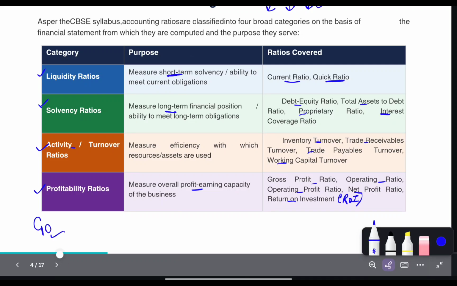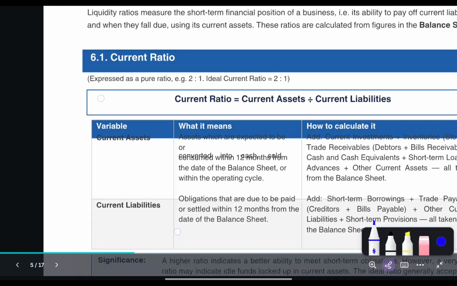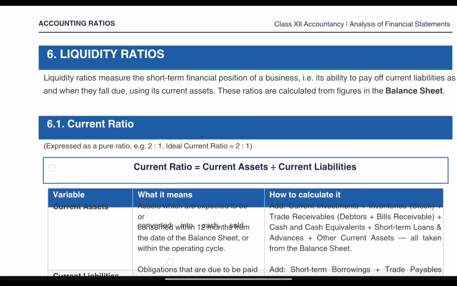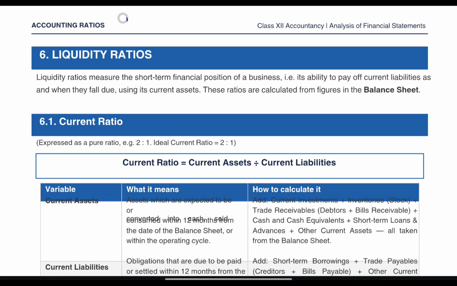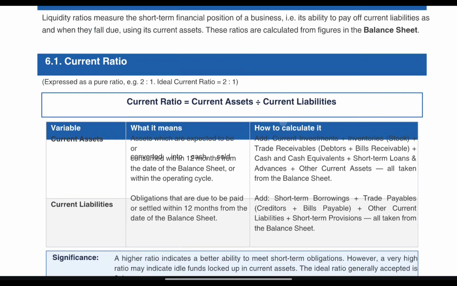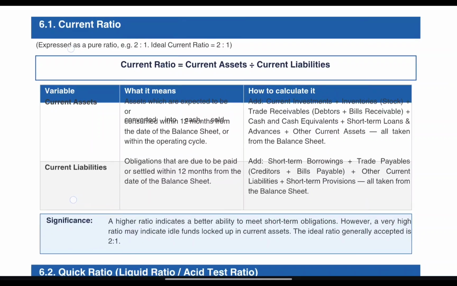Ready? Go. First one is our liquidity ratios. So now I am pretty sure that you do not have any confusion with the category of ratios, that is SLAP. We are doing liquidity ratios first. What will liquidity ratios check? Liquidity ratios will check the short-term financial position of the business or debt paying capacity of the business. Those ratios are calculated from the balance sheet. Obviously all data has to be taken from the balance sheet.